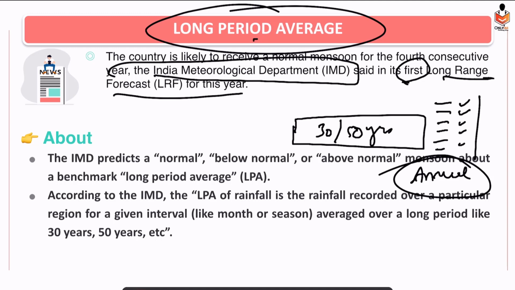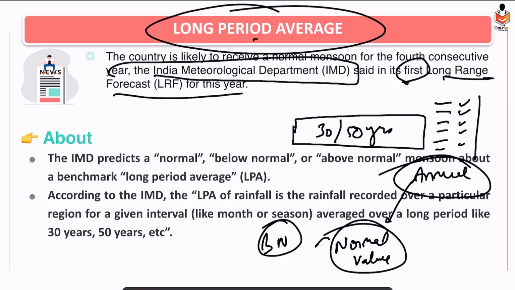On the basis of that, it found a normal value, that every year this is the normal amount of rainfall that would occur. If it is less than that, it would be below normal. If rainfall occurs above this normal value, it would be in the above normal category. So basically IMD predicts normal, below normal, above normal values based on this long period average.